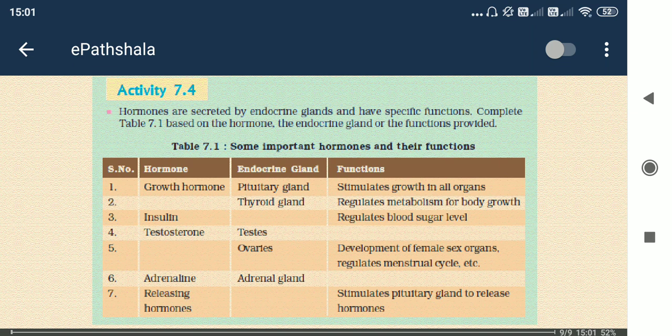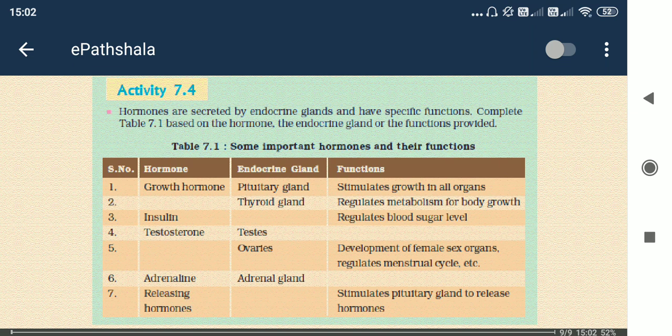Okay, so the next one is testosterone. It is secreted by the testes. We have a scrotum in our male body system, and inside the scrotum two testes are there. Each testis secretes a lot of testosterone hormone, which maintains our masculine structure in the male body, and the male secondary sexual characteristics. From the ovary, mostly estrogen is secreted, which also regulates and maintains the female sex organs.